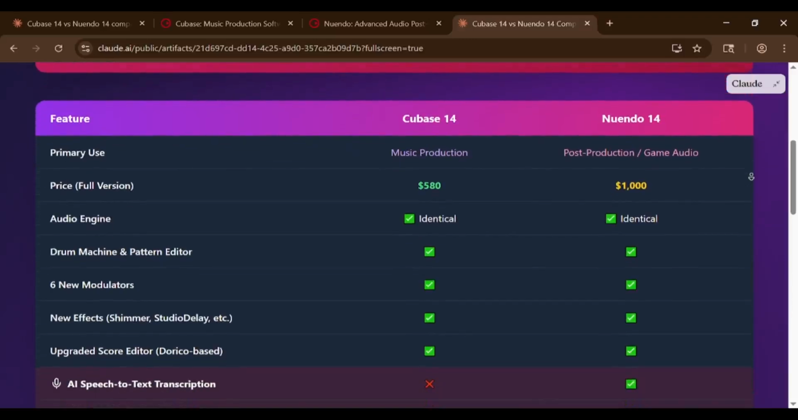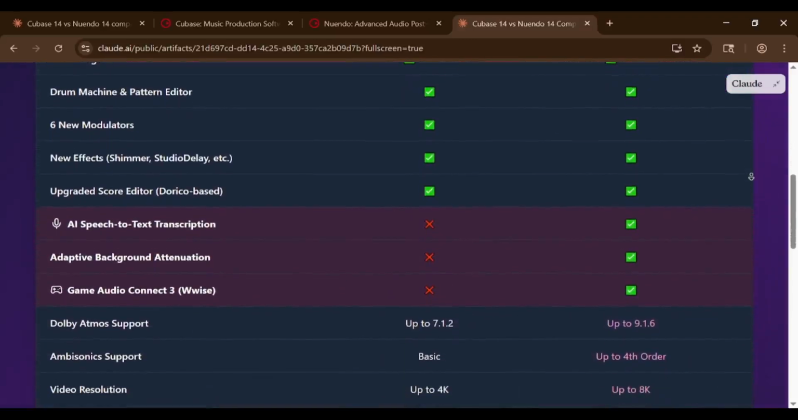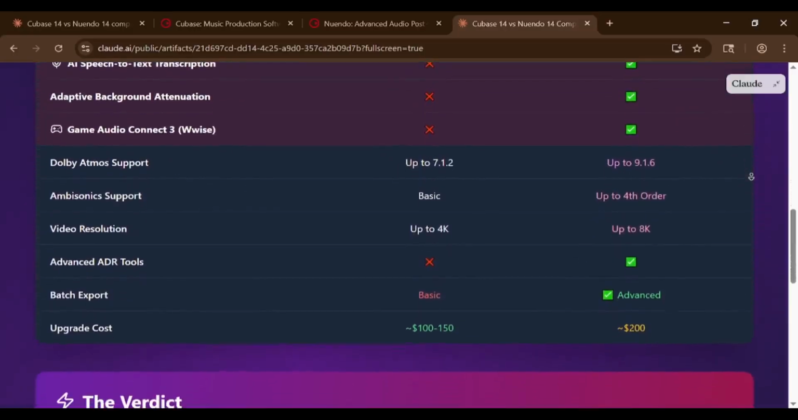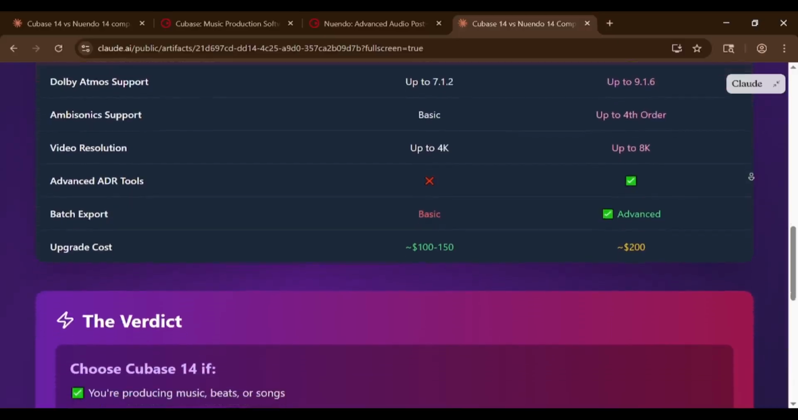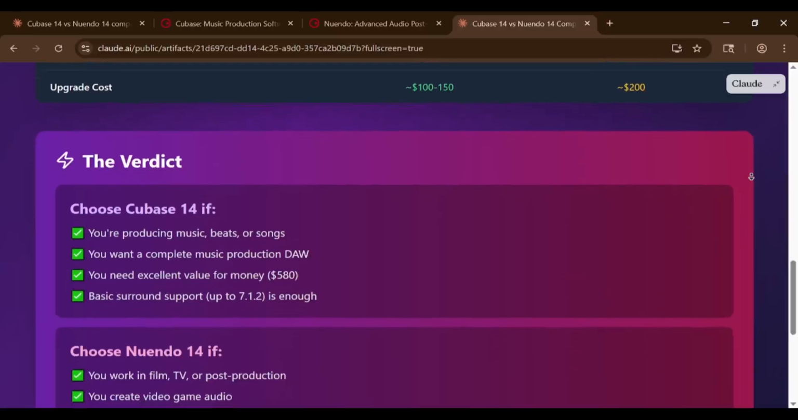So, here's the bottom line. If you're making music, producing beats, or recording songs, get Cubase. It has everything you need and costs half as much. But if you work in film, TV, game audio, or need advanced dialogue tools and higher surround formats, Nuendo is worth the extra money. For most people watching this, Cubase is the right choice.